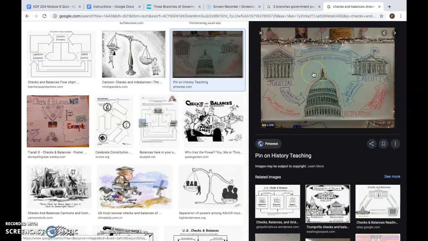You could also do a checks and balances drawing where you draw each branch and then have arrows pointing from each other telling what each one does to check each other. So those are just 2 examples. You can also find other examples online if you would like once you get with your group.